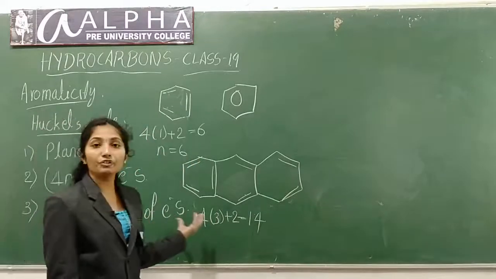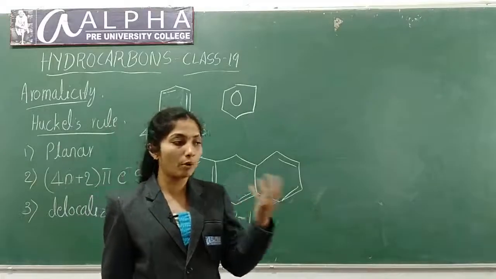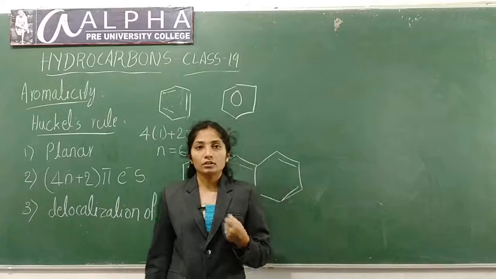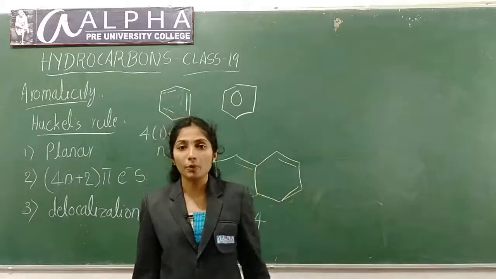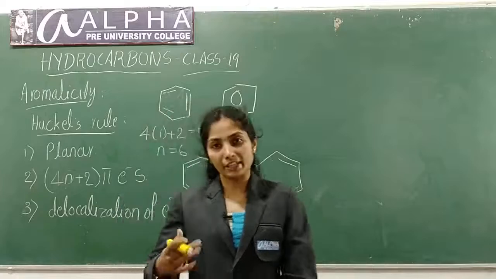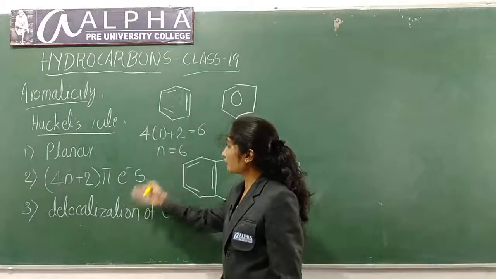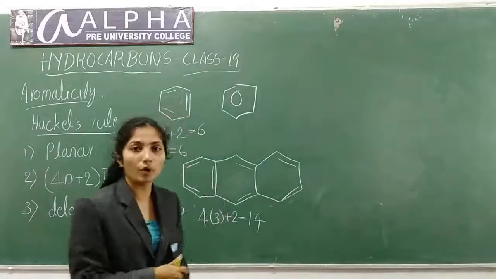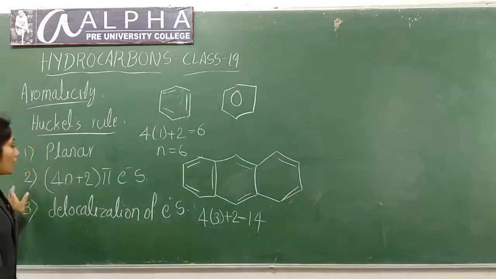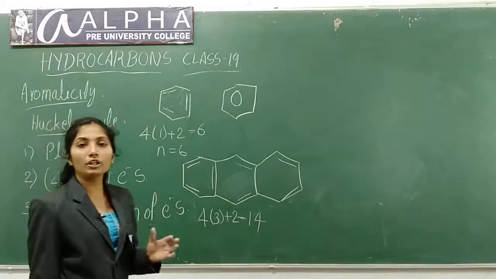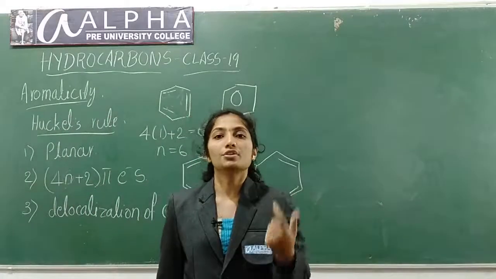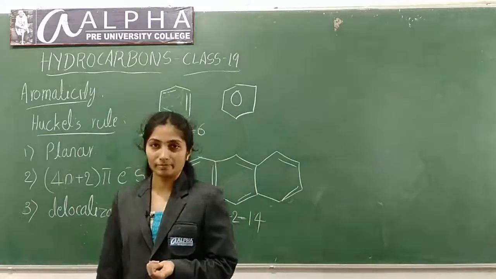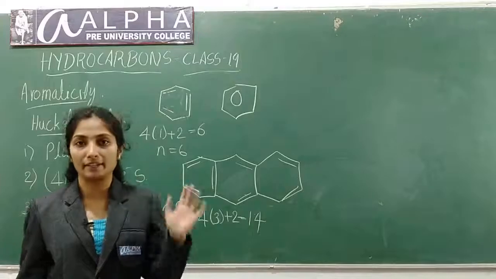So this is how you will find the aromatic character, whether a compound is aromatic or not. If it contains a benzene ring, it is aromatic. Non-benzenoid compounds will also be aromatic. So it can be shown by this set of rules. These are called Huckel's rule. Okay, remember this is important. So Huckel's rule, what it says: molecule should be planar. It should contain 4n plus 2 pi electrons and resonance should be there. Okay, this is about aromaticity.